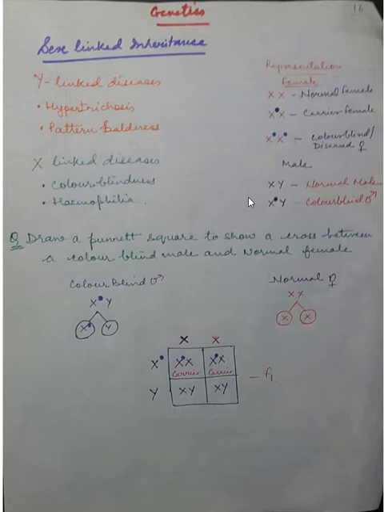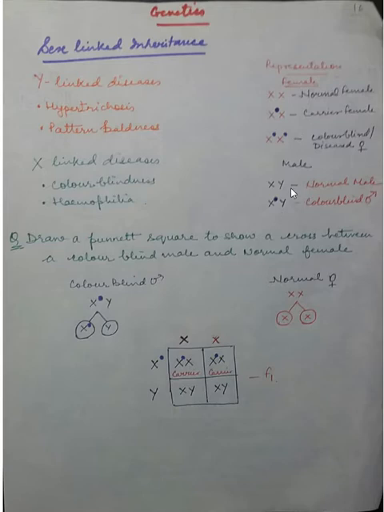These genes, whether they are dominant or recessive, show their effects in the male phenotype. What I mean to say is that if there is any gene located on the X chromosome, then in males there is no question of being dominant or recessive, because this particular gene will show its effect in the male phenotype. So genes in the differential region are called hemizygous. Hemi means half. That is the situation in males.